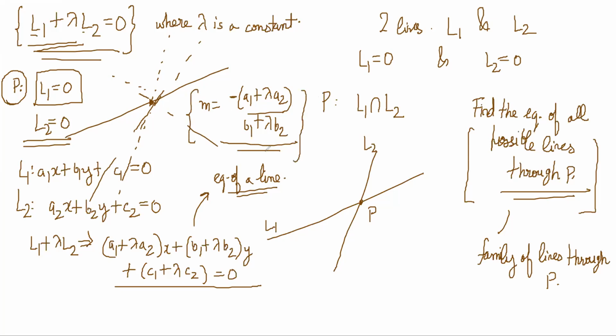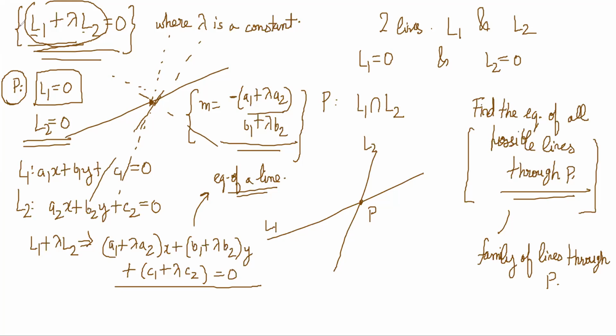So clearly this equation represents a straight line and it changes for different values of lambda, right? So then it will represent infinite possible straight lines.